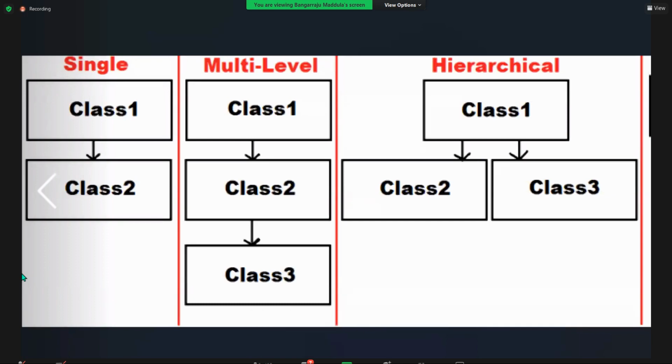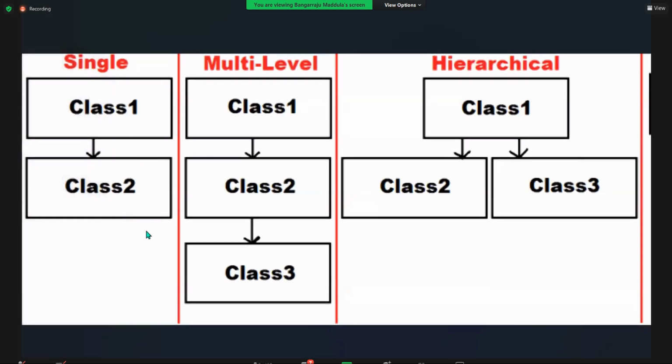The first day, the first program you have written, what is that? Class first, inheriting from object. That is single inheritance, with object on the top and class first below it. Is it clear? Second, multi-level inheritance. Did you come across this? When? Which day?